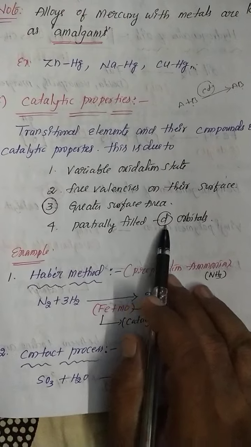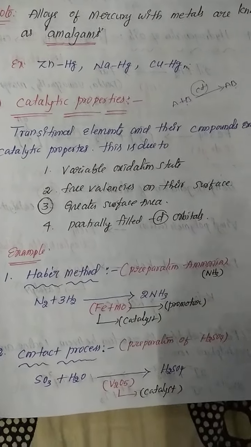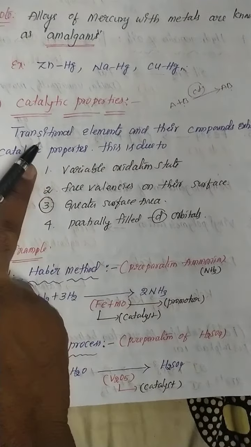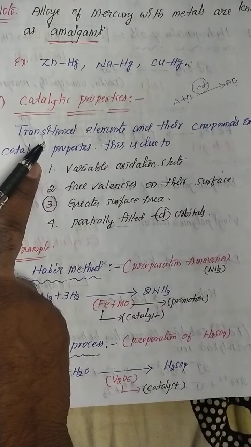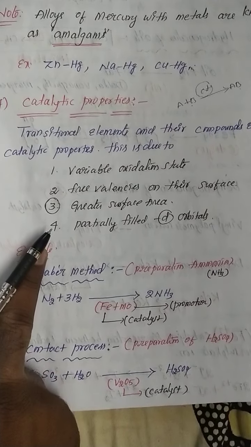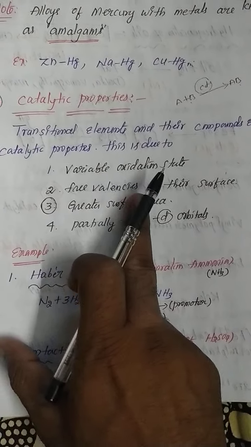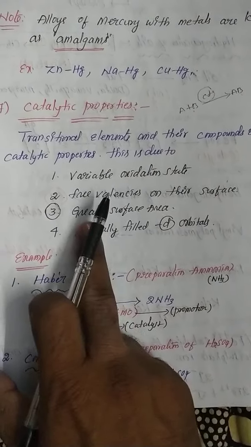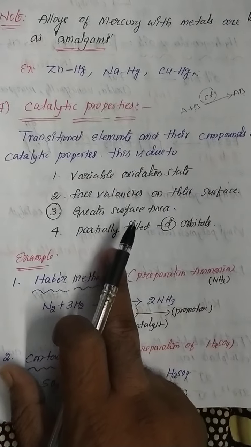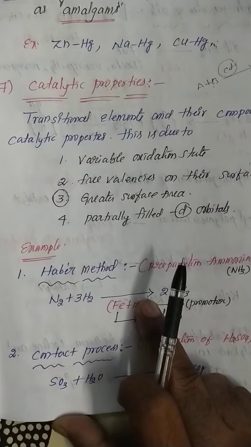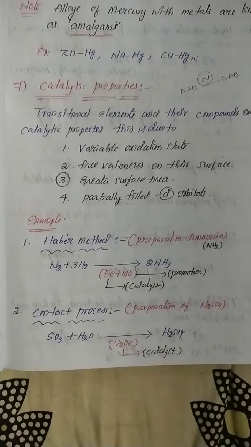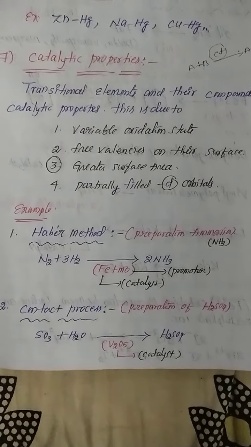And partially filled d orbitals, it's nothing but unpaired electrons. So my dear student, why transition metals act as good catalysts means these 4 points are important: variable oxidation state, free valency on their surface, greater surface area, partially filled d orbitals. Now we are going to discuss some important catalysts for different purposes.